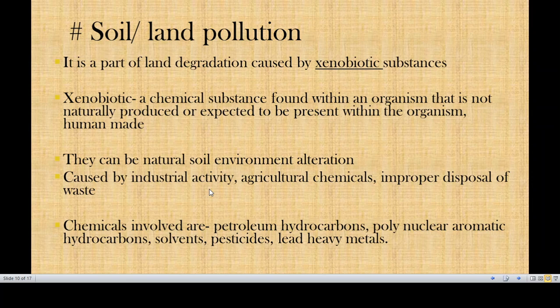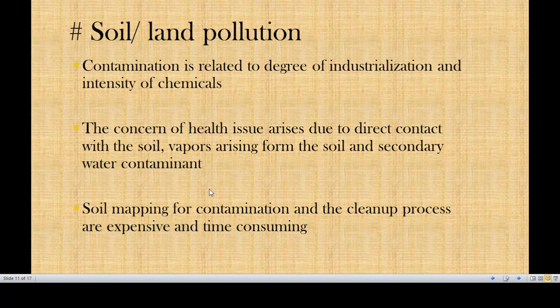improper waste material. That means you cannot dispose of it, because it is one of the reasons why the chemicals present in these systems, that means the pollutants which are called xenobiotic substances, harmful substances, have a high intensity or high chemical structure, that is, maybe petroleum products or hydrocarbons or maybe polynuclear products, which are complex in structure, and it becomes hard for any organism to break them down, and hence they cause a kind of system called pollution. So these pollutants are basically a contamination at a primary stage.